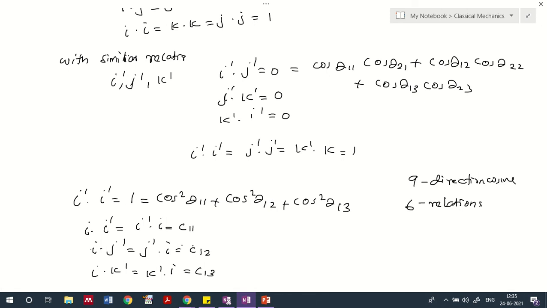So you can see that there are at least 3 independent functions for the direction cosines. We basically discussed direction cosines today.